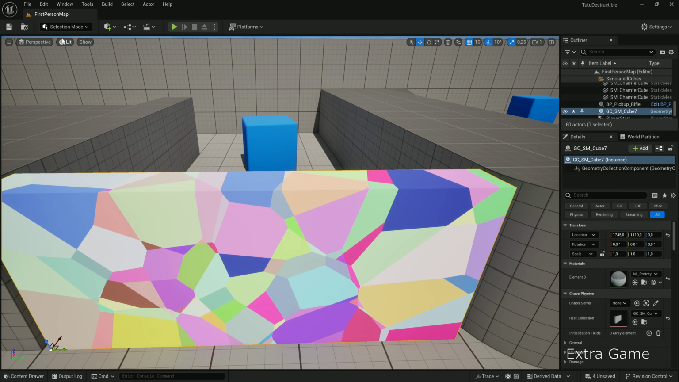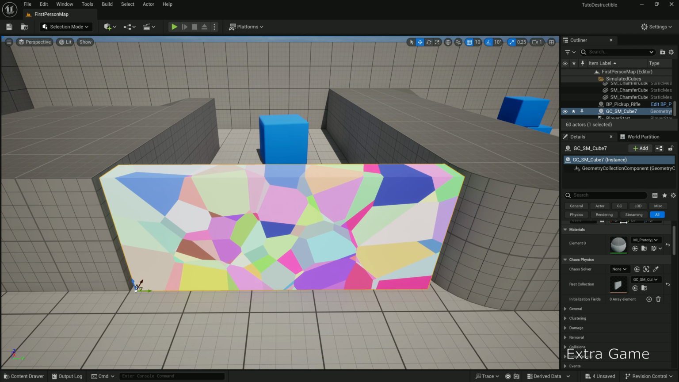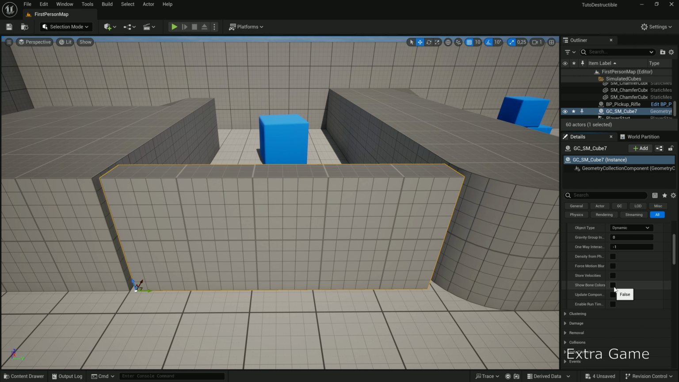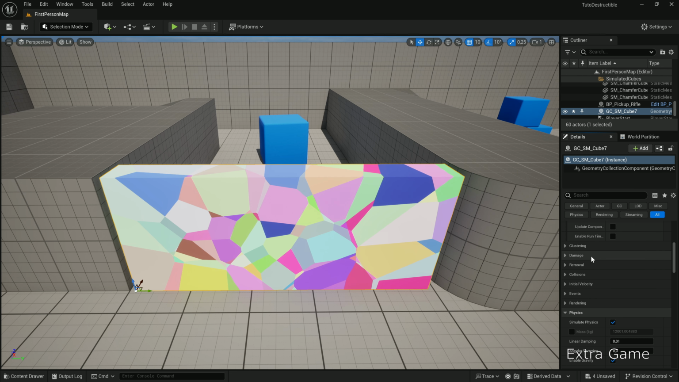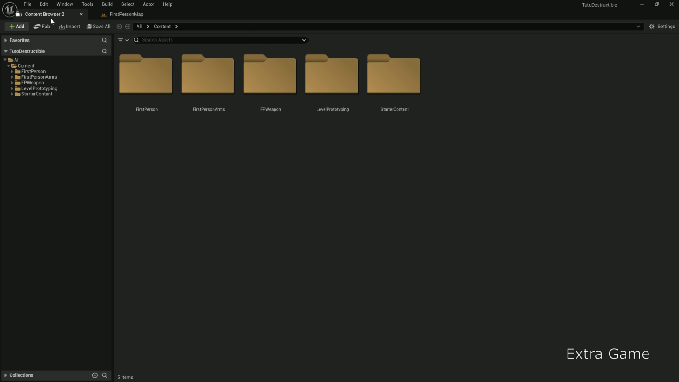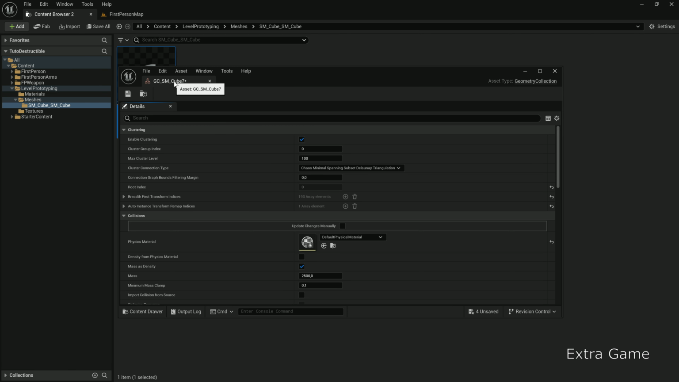Switch back to default selection mode. To hide the display, click Show Bone Colors. The element is still fractured, but it's no longer visible. Open a content browser. Find the geometry collection we created. For me, it's in Level Prototyping, Meshes, SM_cube.